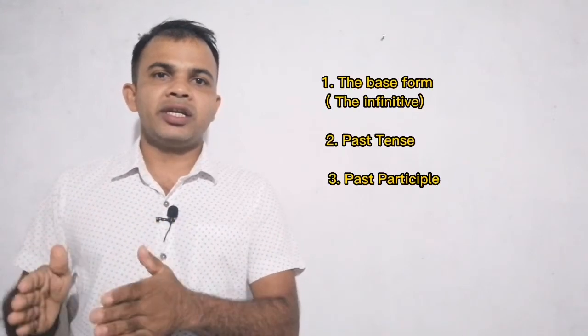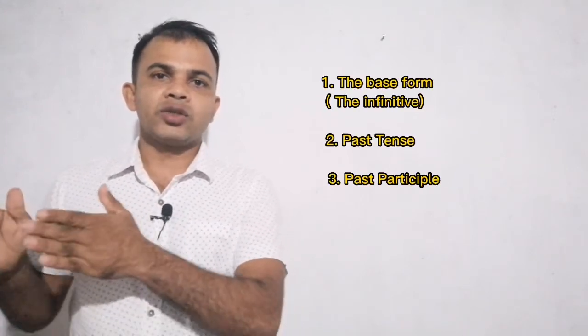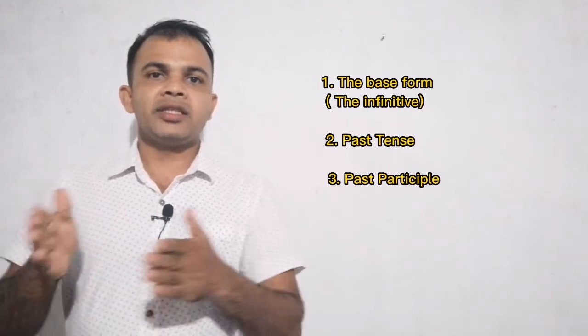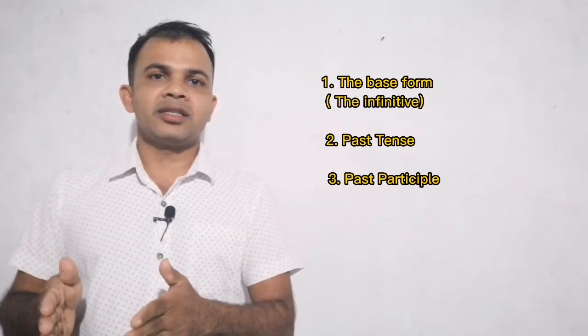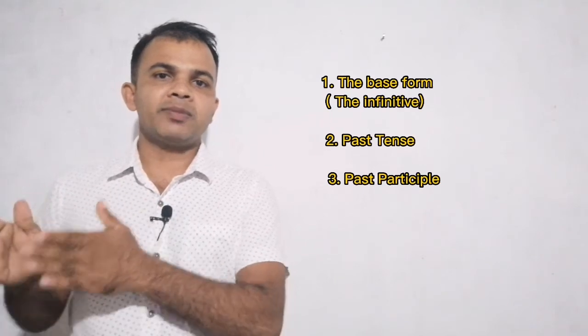There are three parts of the verbs. First one is the base form. It is called the infinitive, and the second one is past tense, and the third one is past participle.